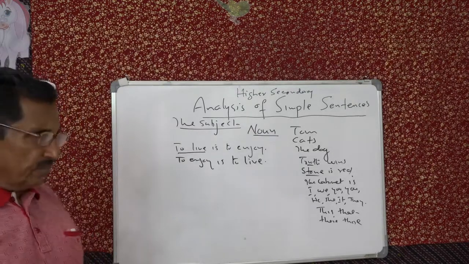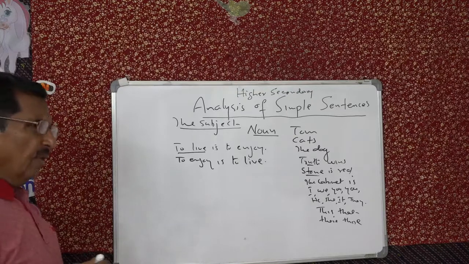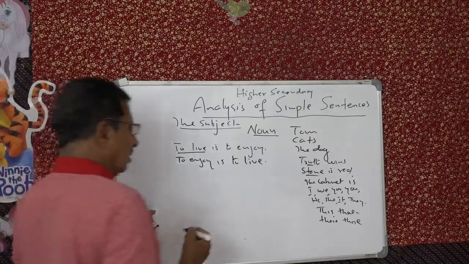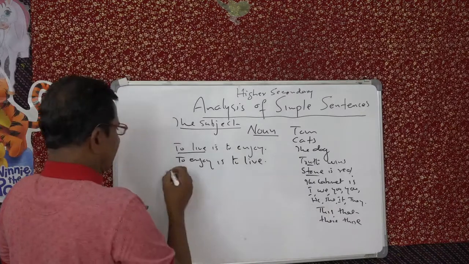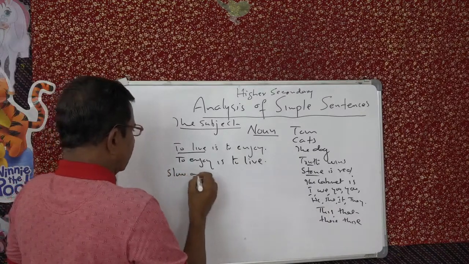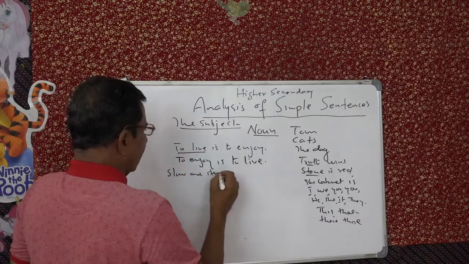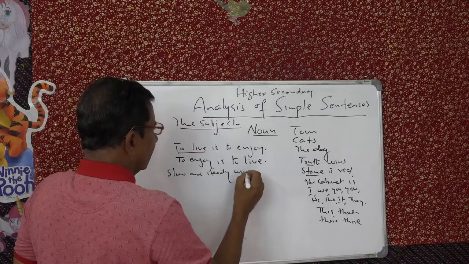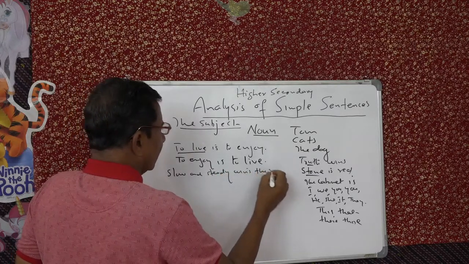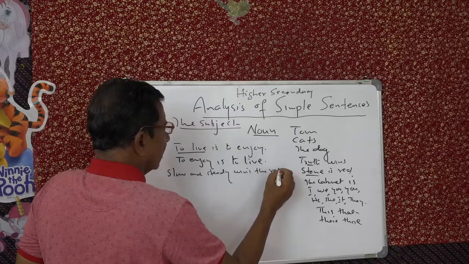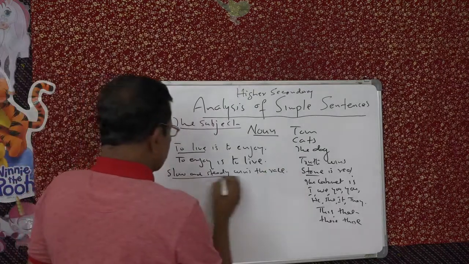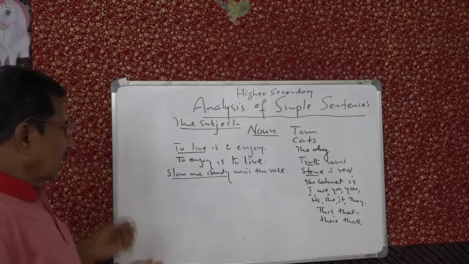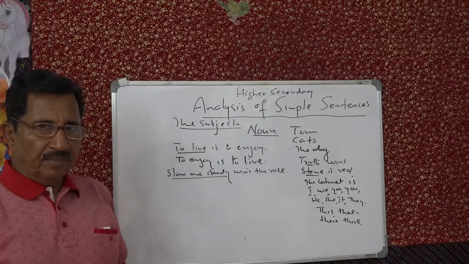Then you can see another noun-like structure. Then you can have what is called a phrase. See, slow and steady wins the race. Can be a phrase. Slow and steady is a phrase. So that can be a subject.